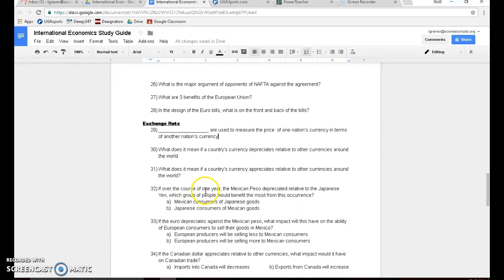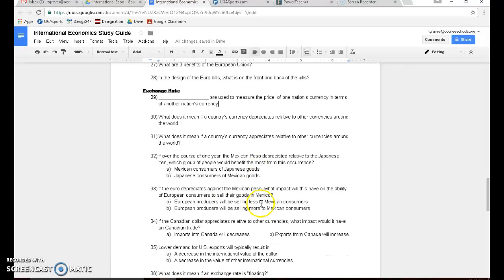If over the course of 1 year the Mexican peso depreciates relative to the Japanese yen, which people would benefit the most from this? That would be the Japanese consumers of Mexican goods, because it costs them less to buy things from Mexico because the Mexican peso has depreciated in value. It's kind of the same concept for number 33 there. Sorry guys, we're running out of time, so I'm trying to go quick.